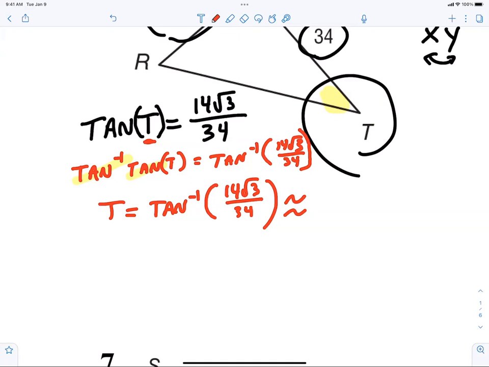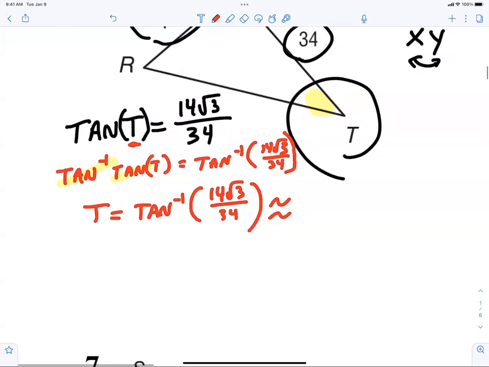All right, so now hit inverse tangent. Now we need the fraction. So you can hit the alpha and the X and the fraction comes up, correct? And then you just type in 14 radical 3 and then over 34 and then hit enter. And I need you to tell me what that angle measure is.